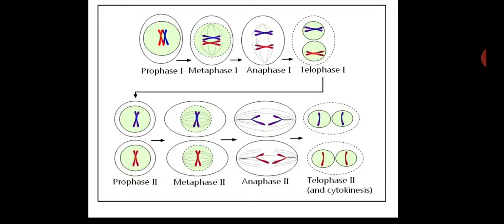During meiosis 1, compared to all phases, prophase 1 is the most important and longest phase. Some important changes happen in prophase 1. For the sake of our understanding, depending upon these changes, we divide prophase 1 into 5 subphases.